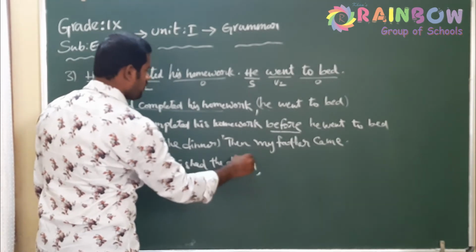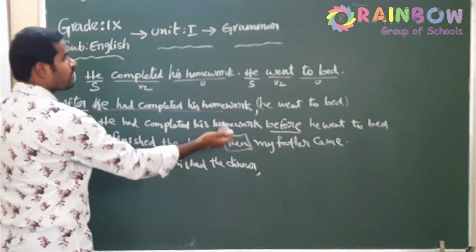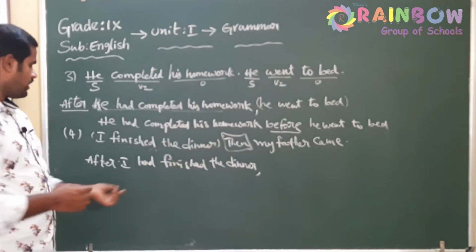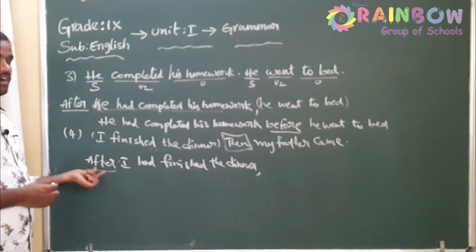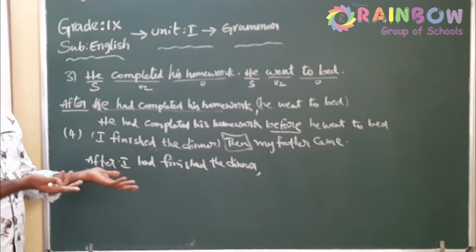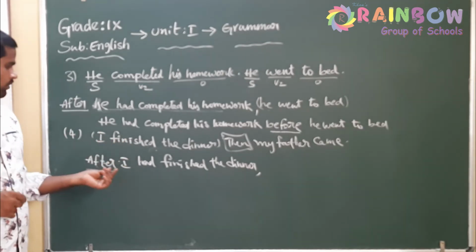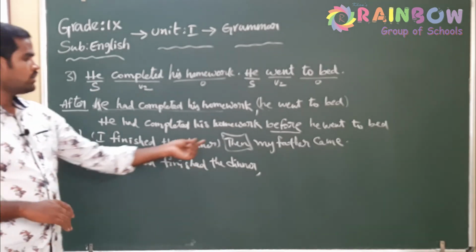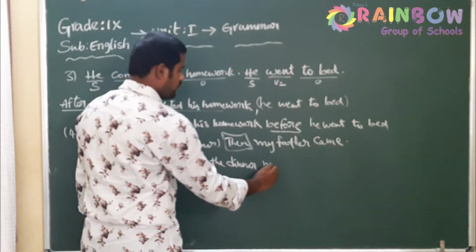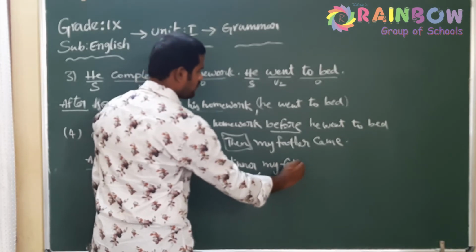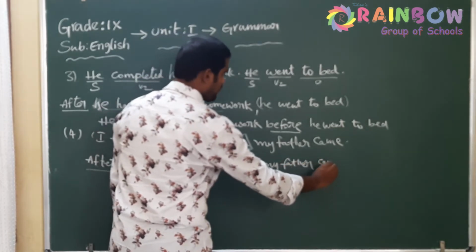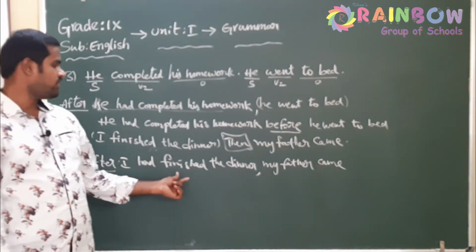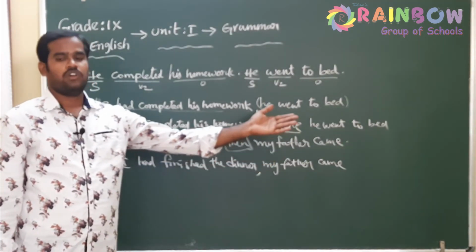You have to remove the word then. Then refers to time. It refers to when my father came. Already you have written the word showing timing, after. After refers to time. When did my father come? After I had finished. So already I mentioned the timing, so we have to remove the word then. Directly you have to write the next statement without affecting it. So the final answer is, after I had finished the dinner, my father came.